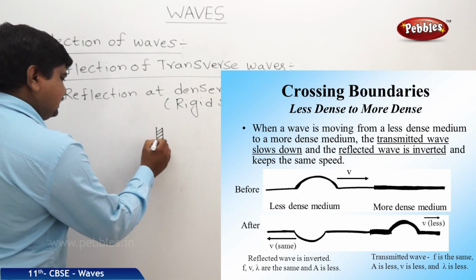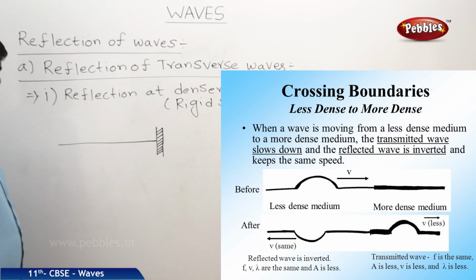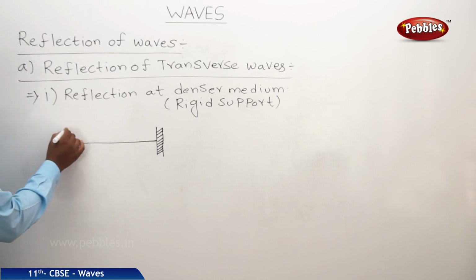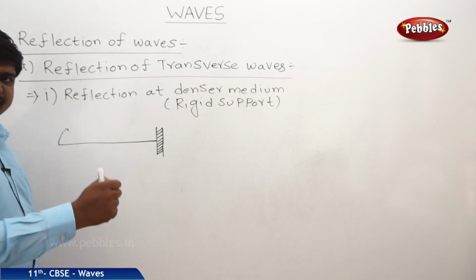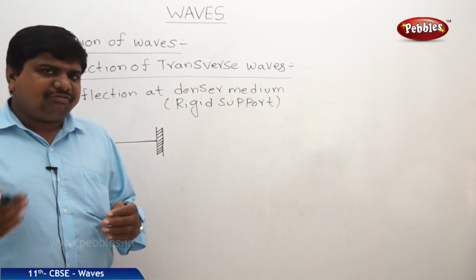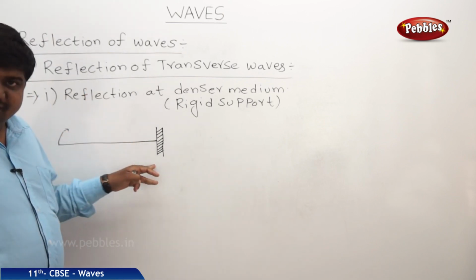One string is connected to this perpendicularly. Now, a waveform is created in the string because of the disturbance applied perpendicularly in this direction. So, like this, try to imagine. Then the loop which was created in the form of a wave is moving towards the rigid support.